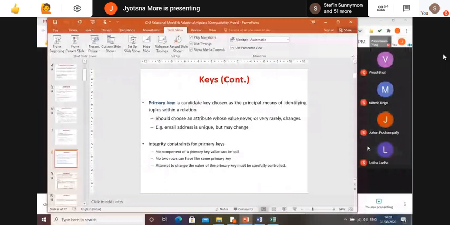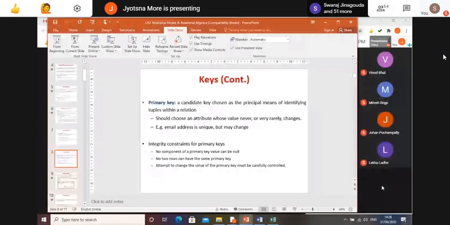We have seen primary key, candidate key, super key. Super key is the supermost key by considering all the attributes of the relation. Candidate key is a subset of the super key where you may have more than one candidate key which can act as a primary key. Out of those candidate keys, one key you will select as a primary key, which can be the same as your candidate key. Okay, so that we have covered.